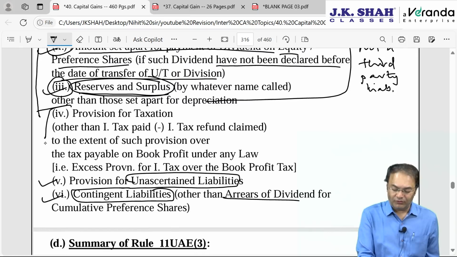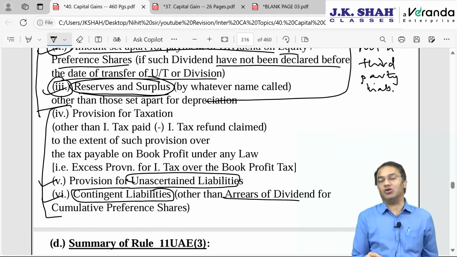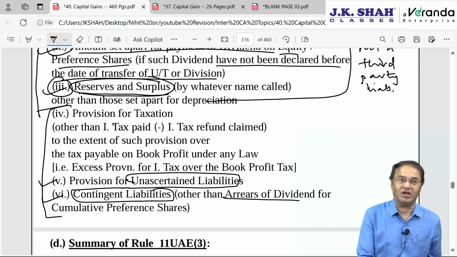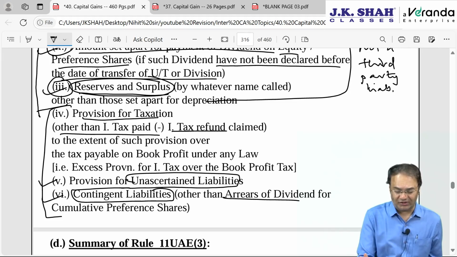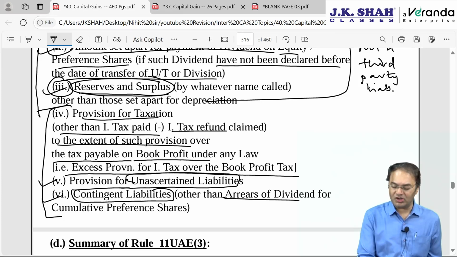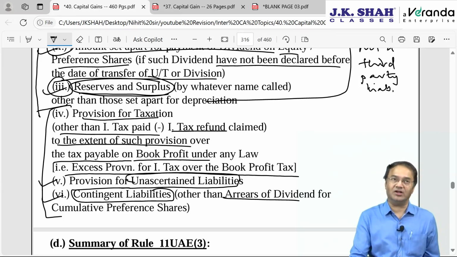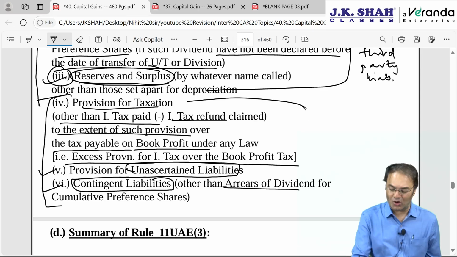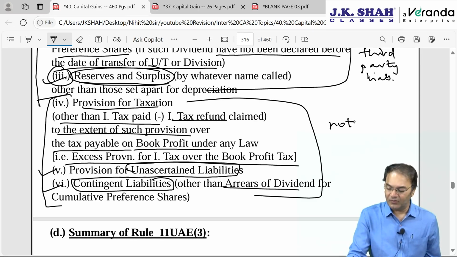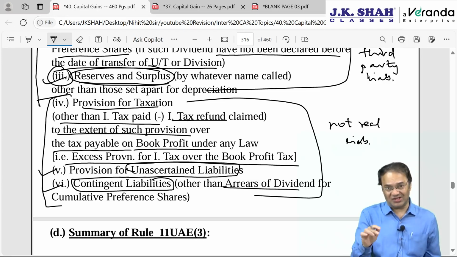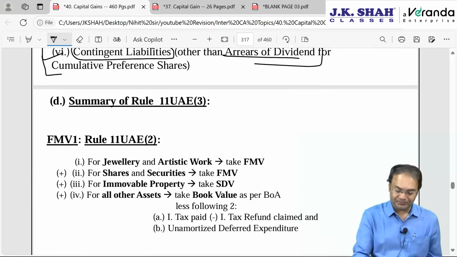And 4th, 5th and 6th item, these items are either contingent, unascertained or they are not a real liability. Provision for taxation other than income tax paid minus income tax refund claim, to the extent such provision is over and above the tax payable on book profit in excess of provision of income tax over and above book profit. Ideally, this would be deferred tax liability. These are not your real liability. Not real liability, therefore you don't subtract them. Out of these 6, any one of them will be given in the question.